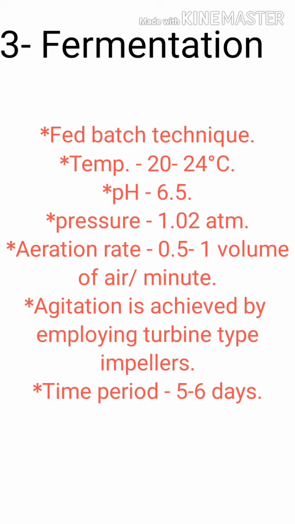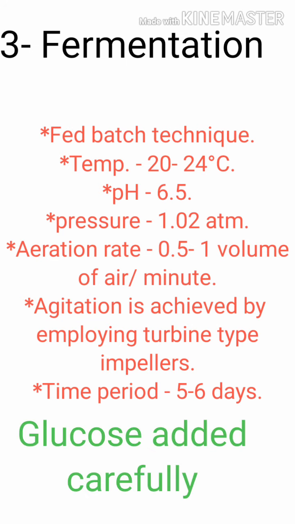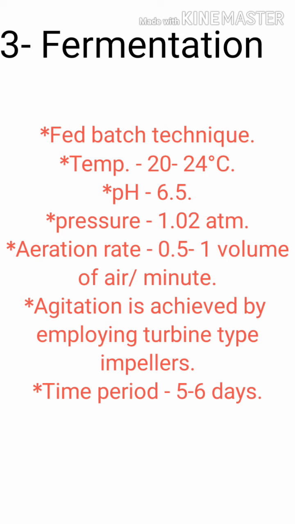Next, fermentation. Fermentation is done through a fed batch technique, as glucose must not be added in high quantities at the start of growth. The fermentation environment for Penicillium growth generally needs a temperature of 20 to 24 degrees centigrade, while pH is retained at 6.5.